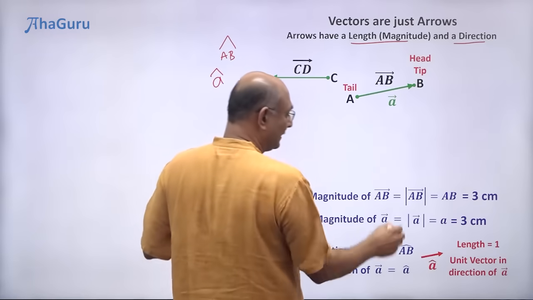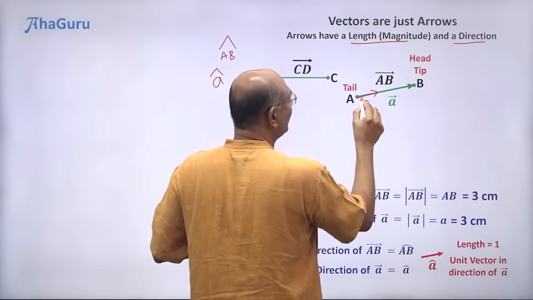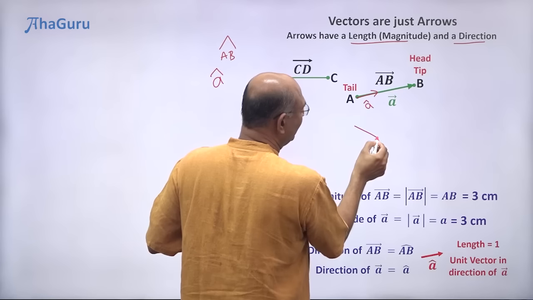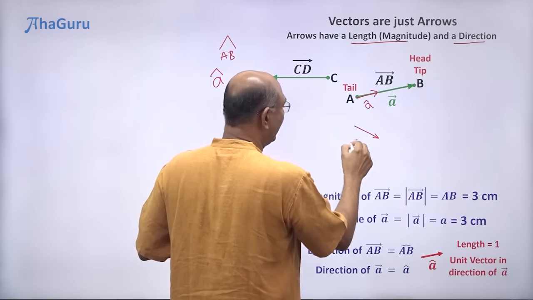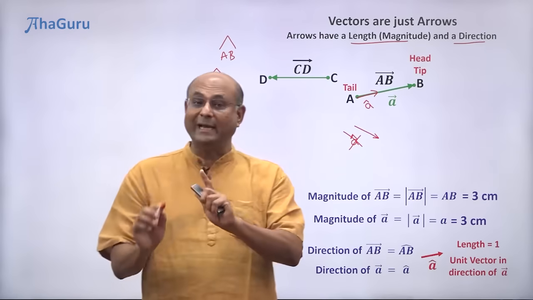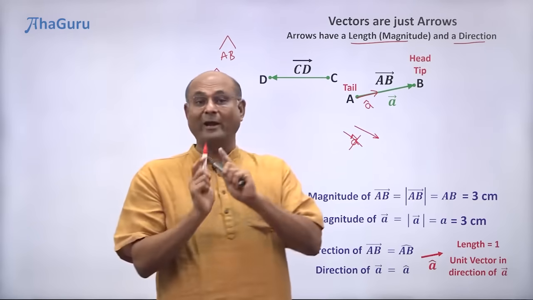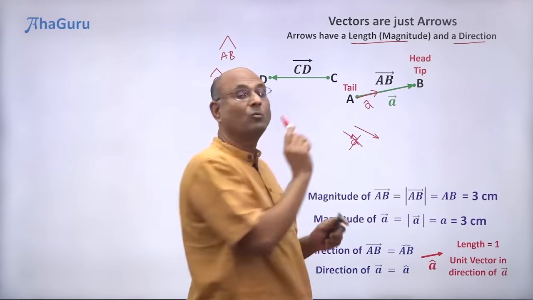Now remember, if I took this direction, this is a cap. If I take 1 unit length and then I move it this way, but now the direction is different, this is not a cap, because it's pointing in some other direction. So a cap must point in the direction of a vector, but it has length 1.